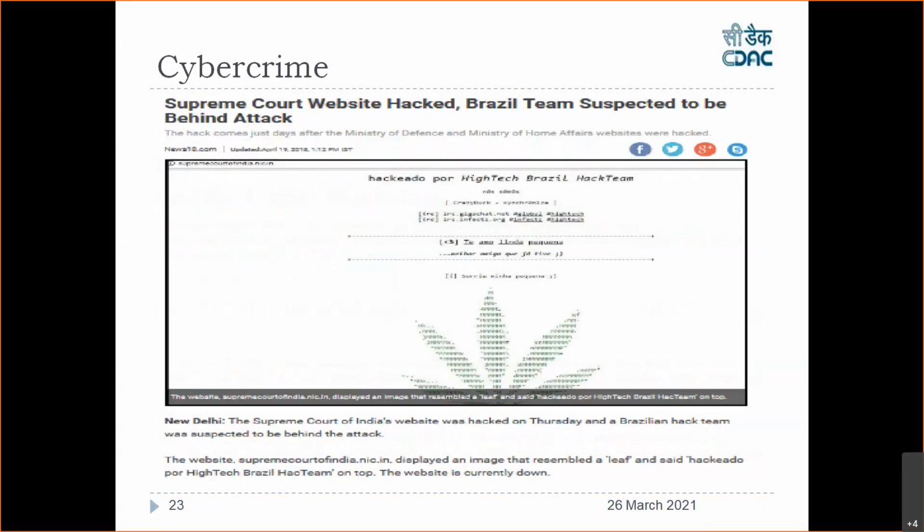Now, in 2018, the Supreme Court website was hacked by a Brazilian team. So this website was defaced. What do you mean by defacing? Defacing means that your website's actual content will be removed and they'll put their own content on the website. So when you're browsing that website, the original content they'll not show. They'll show the content which they have put on it. So this is the content when you were opening that particular website of the Supreme Court in 2018. So this is again a cyber crime.